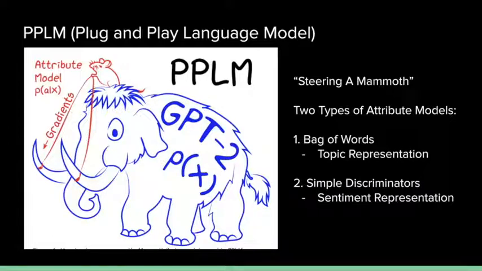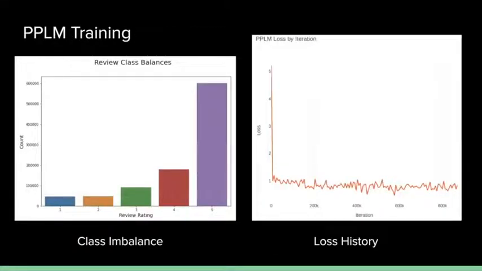So in our particular case, we're using a PPLM discriminator, which specifically focuses on sentiment representation. What we do is we employ a single layer classifier attribute on top of that model, which takes the embedded representation from GPT-2 and forces it to lean more towards the correct sentiment. Let's take a look at some of our training information. As we can see, the training data did have some class imbalances, which I might talk about later. And also, here's a graph of some of the loss history as we were training it.